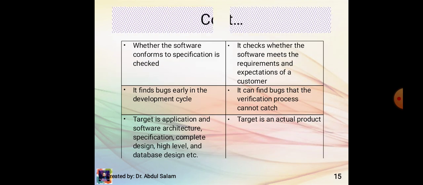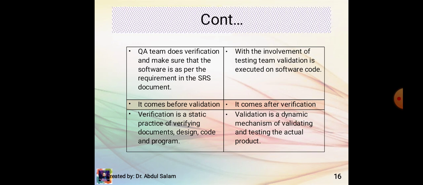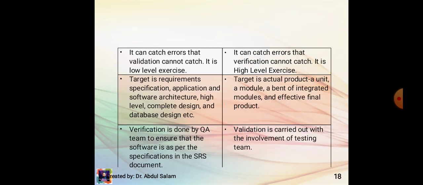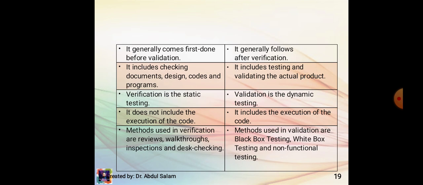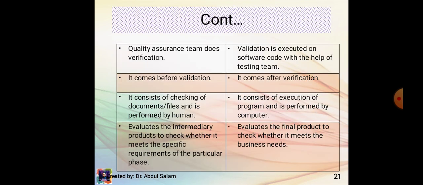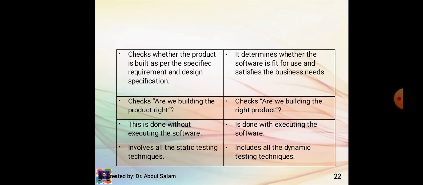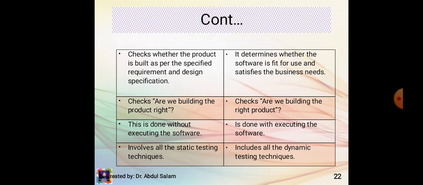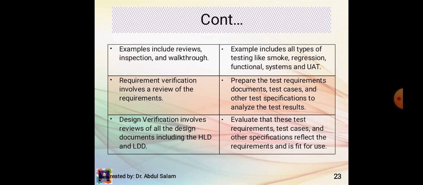Verification versus validation. Verification involves all the static testing techniques, and validation includes all the dynamic testing techniques. Examples of verification include review, inspection, and walkthrough. Examples of validation include all types of testing like smoke, regression, functional, system, and UAT.